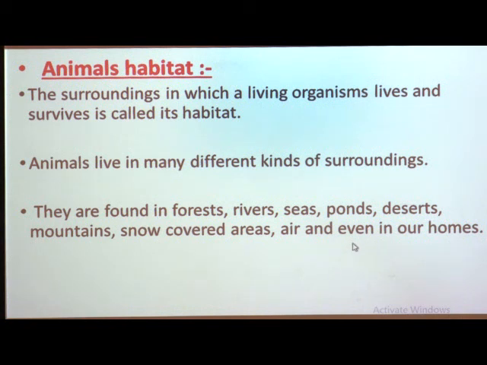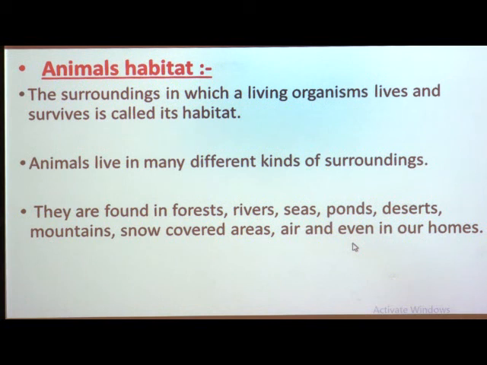Suppose some animals live in your house or in the surroundings of your house, then your house will be the habitat of that particular animal. Suppose a cow or dogs are living around your house, then your house will be the habitat of that particular animal.